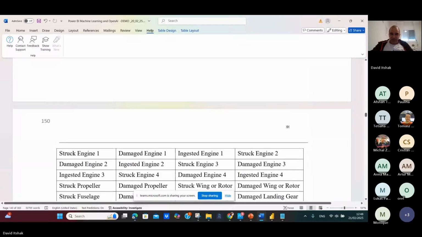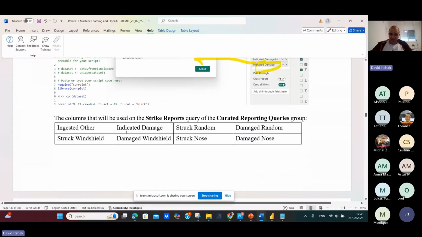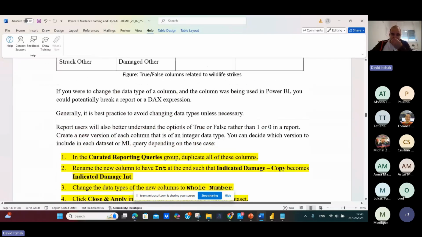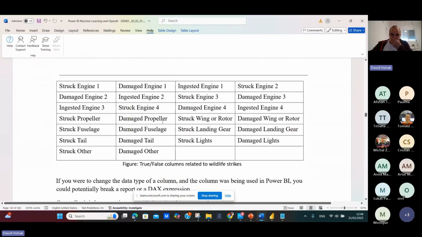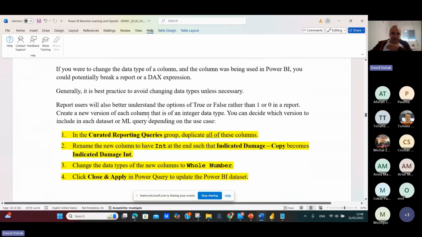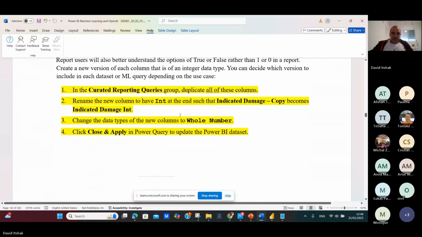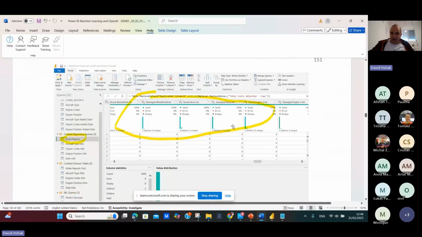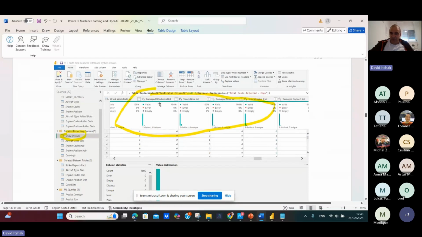So this is the parameter. And after changing it, you add the int to this column. You can see it here. We rename the column to int and change the data type to whole number. Again, why? Because the data frame for correlation needs integers as input. Then we click close and apply. That's it here.